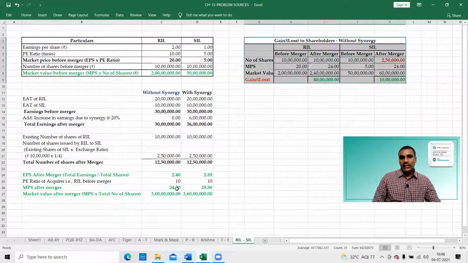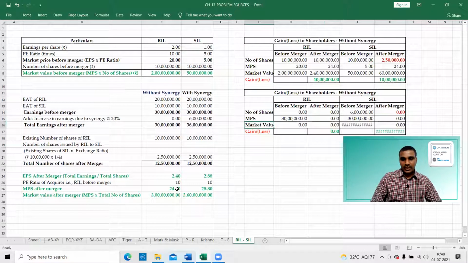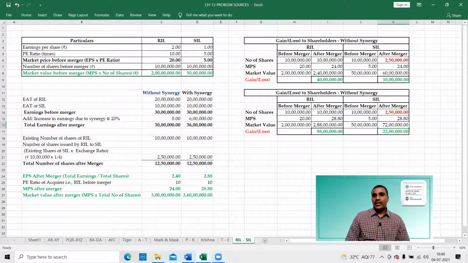Next, if you copy the same format with synergy, only the market price will change. Number of shares will be the same. Just copy the data. Number of shares will not change. This is the number of shares before merger, and this is the number of shares after merger, with the market price before merger and the market price after merger. Right, just look at this.